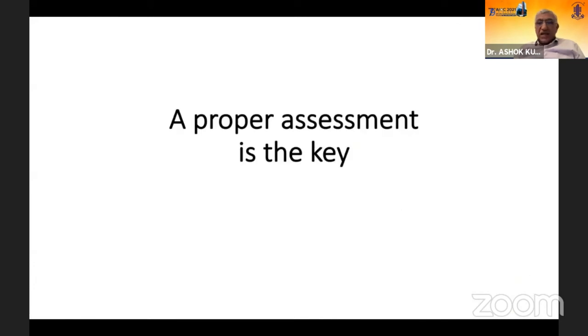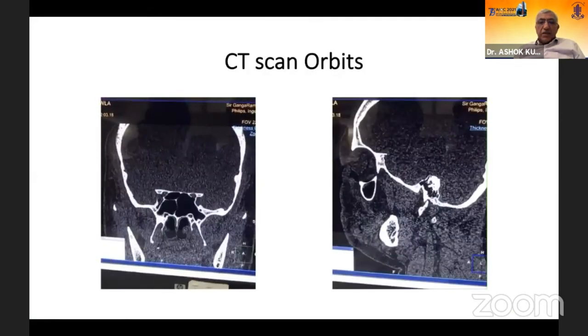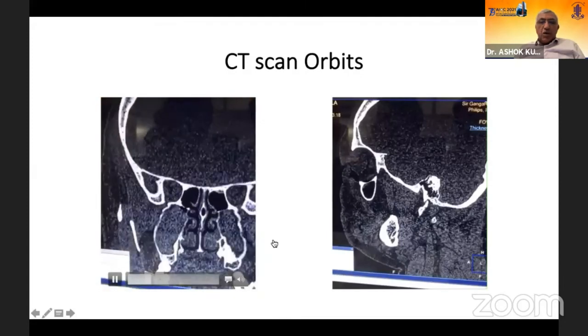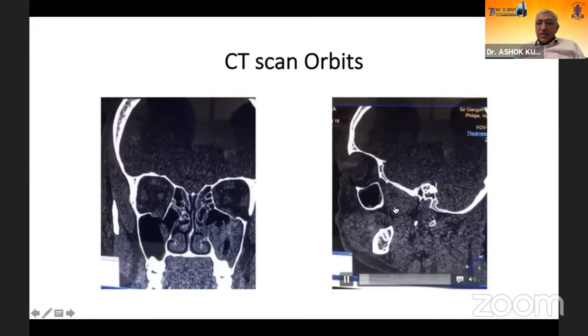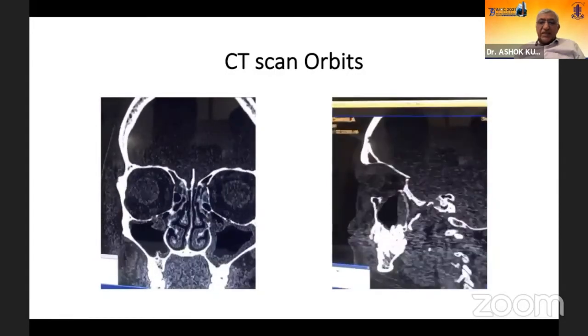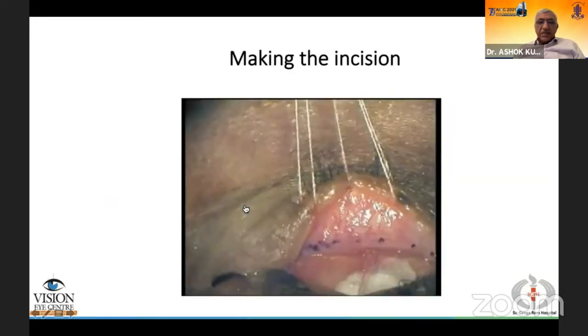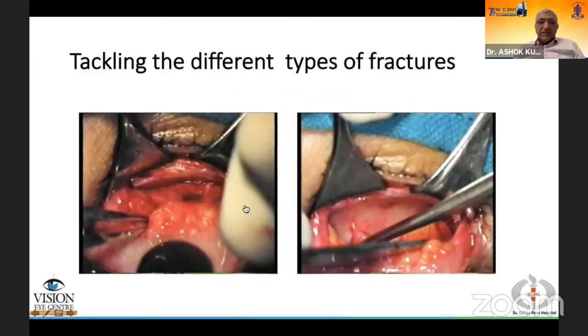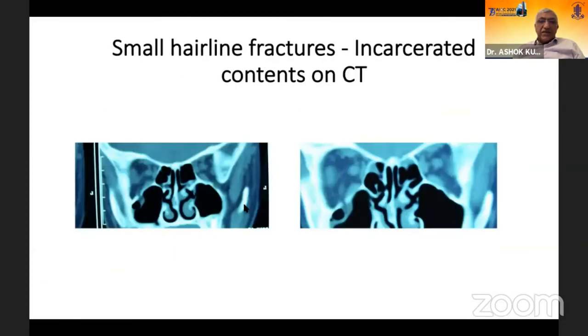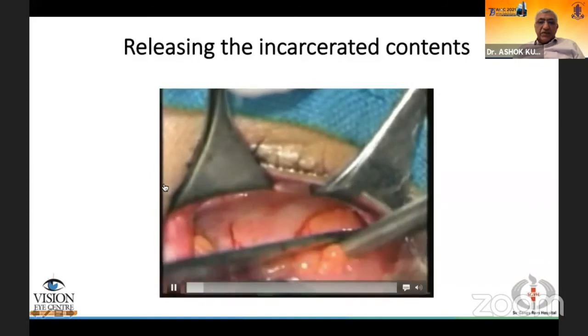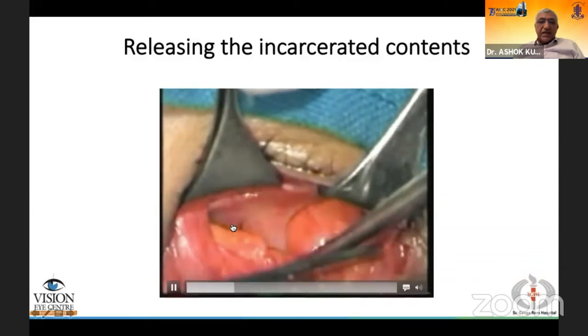Orbital floor fractures are the key. It is important to evaluate them well, both in coronal cuts, sagittal cuts, along with the 3D reconstructions to see the extent of the fracture, and then take care of the surgery by either transconjunctival or transcaruncular approach, combining with a lateral canthotomy to convert it into a single eyelid incision. So this is how we do a swinging eyelid incision, and the different types of fractures then need to be tackled. Small linear fractures causing incarceration need to be repositioned, need to be lifted up and incarceration released.